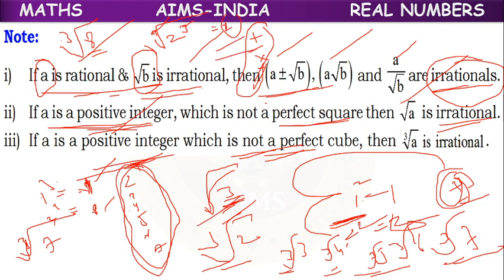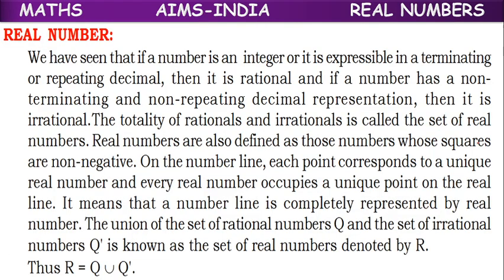But cube root of 2, cube root of 3, cube root of 4, cube root of 7, we cannot write like that. So it is an irrational number.